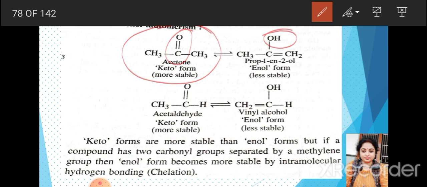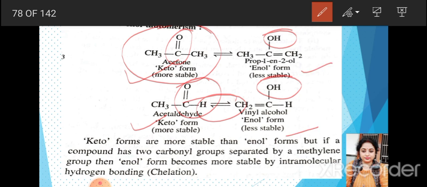This is also called enol isomerism. One more example, acetaldehyde and vinyl alcohol. Here the functional group is CHO, here OH. It remains in equilibrium, and the keto form is more stable than the enol form.